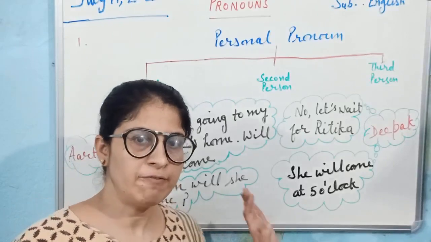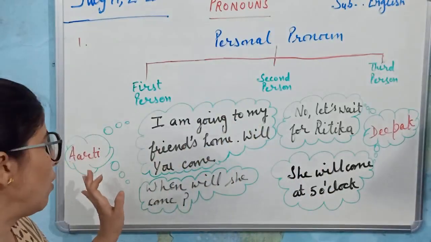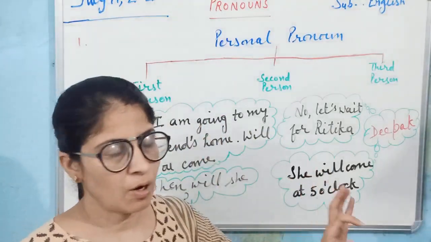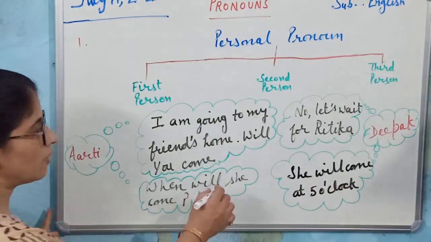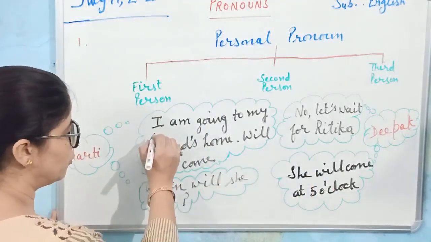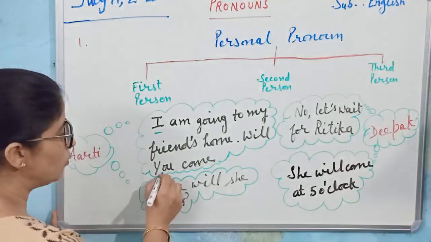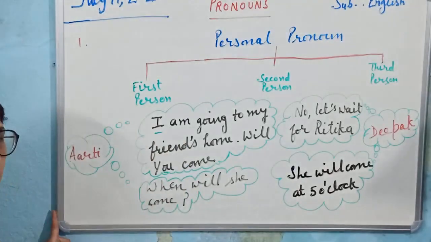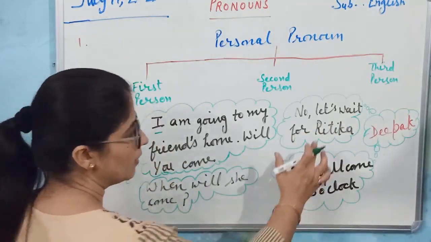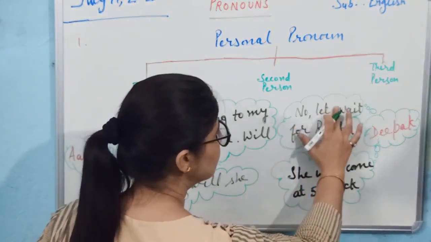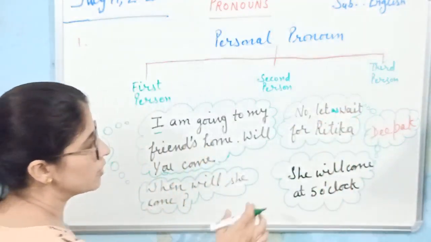Let us understand first person, second person and third person from the conversation of Aarti and Deepak. Aarti: I am going to my friend's home, will you come? Here Aarti is using I for herself, and you is used for Deepak. She is using you for Deepak. Deepak: No, let's wait for Ritika. Let's, here apostrophe s means let us. Let us wait for Ritika.